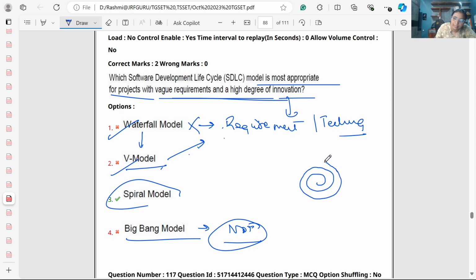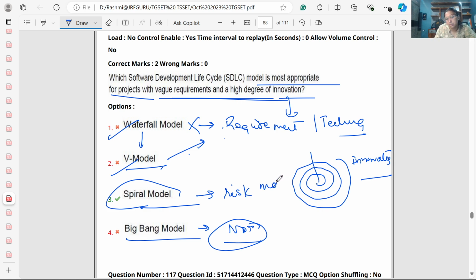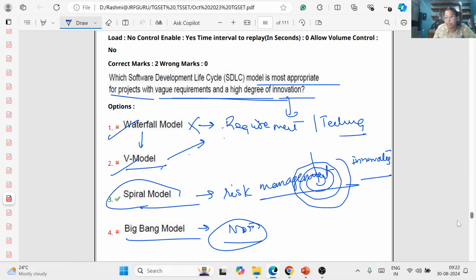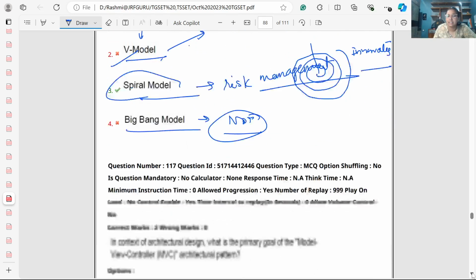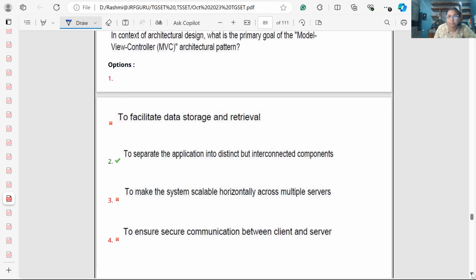We will do the iterative development like this. After every phase there will be some output. Then we will continue, and it will continue with the innovation and with the new requirements. The Spiral model is also suitable for projects where risk management is required. So yes, the best answer is spiral among these options.